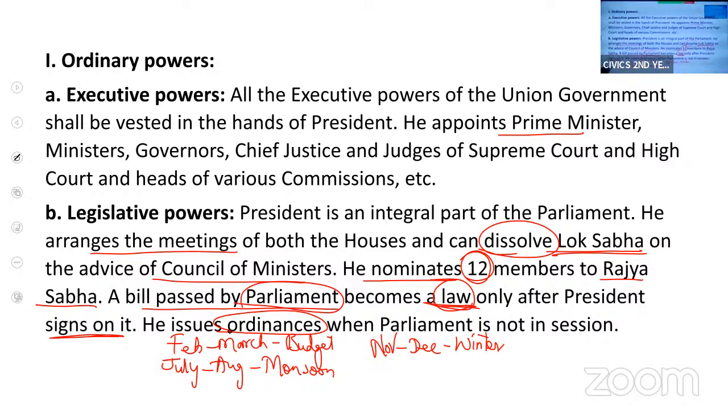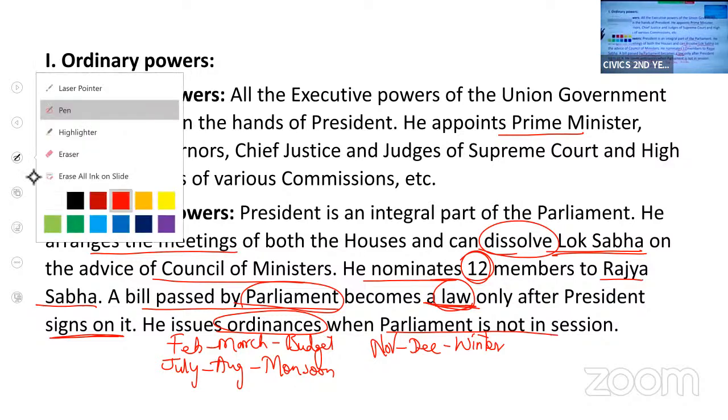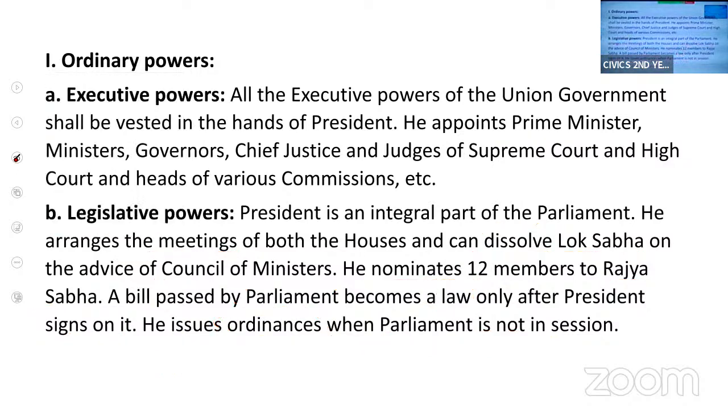It did not pass from the parliament. After parliament comes into session, this ordinance can be converted into law. I hope I'm clear with this.